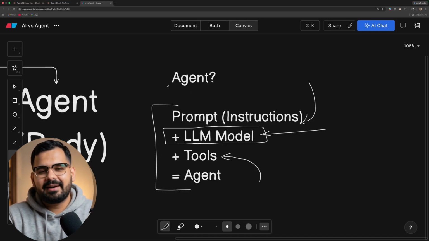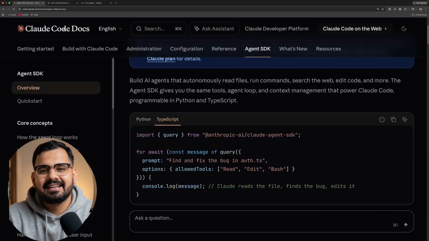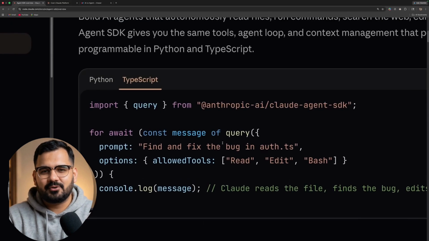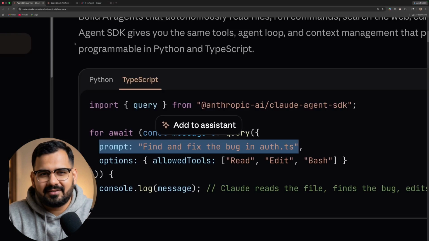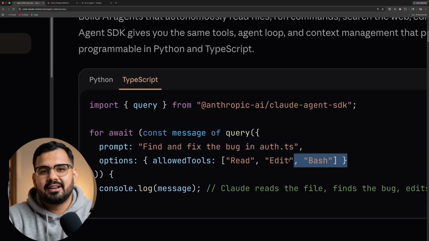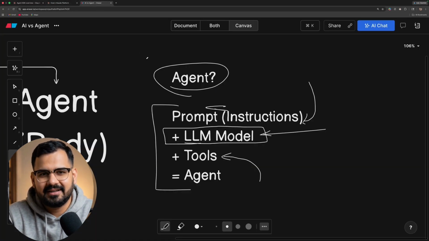This is what we are going to build as part of agents, and these agent SDKs make this very easy. On top of this, they provide an abstraction. For example, you can see here that you gave a prompt, which is basically your instructions, and then you are giving some tools. These are some built-in tools, but you can also create your own custom tools. So this is basically what it takes for an LLM to be an agent. That was all about this video. I hope you got the gist of the difference between an AI and an agent.